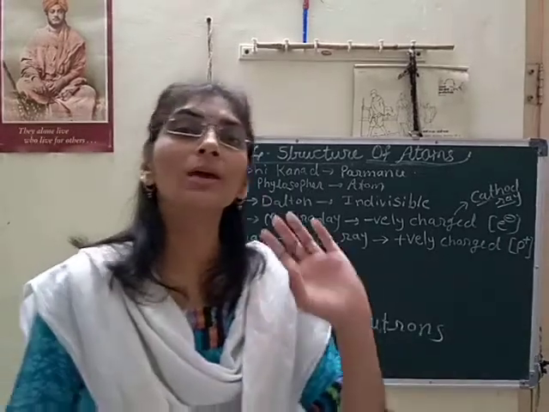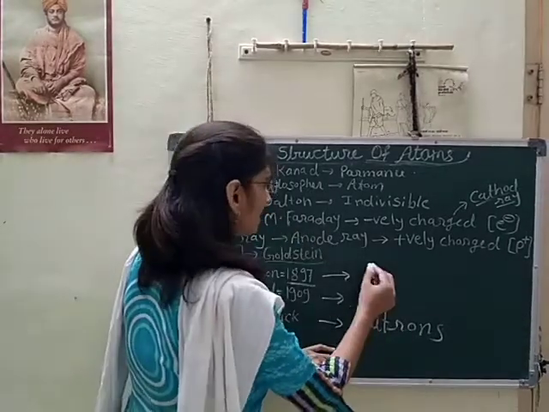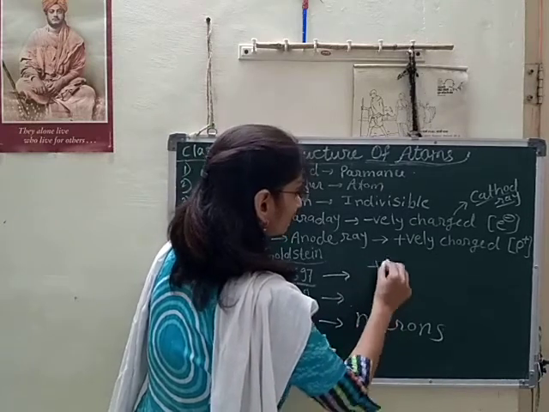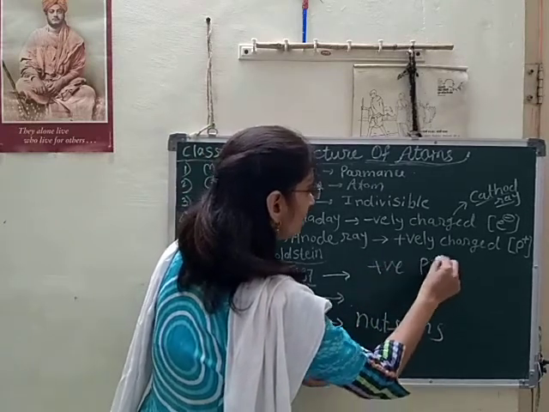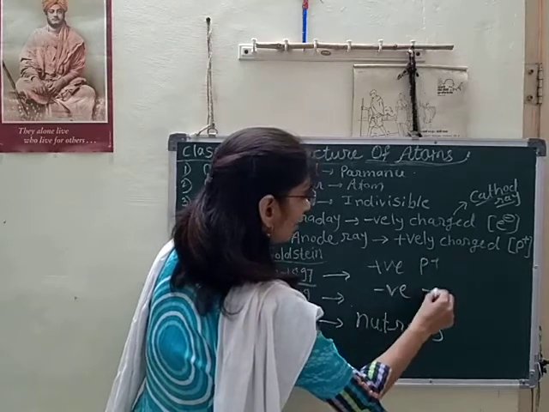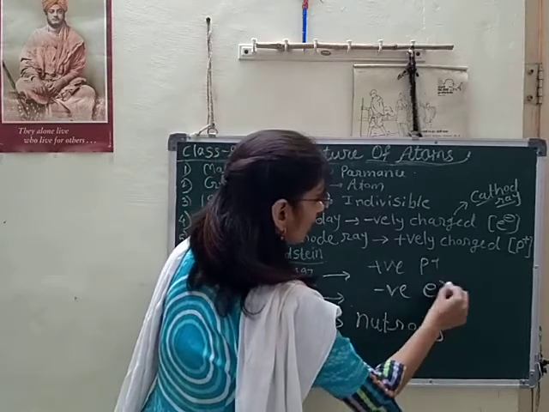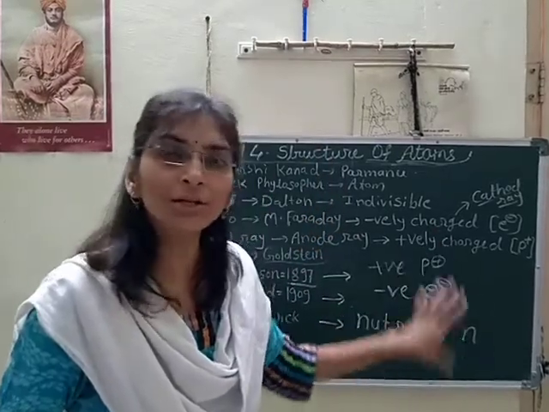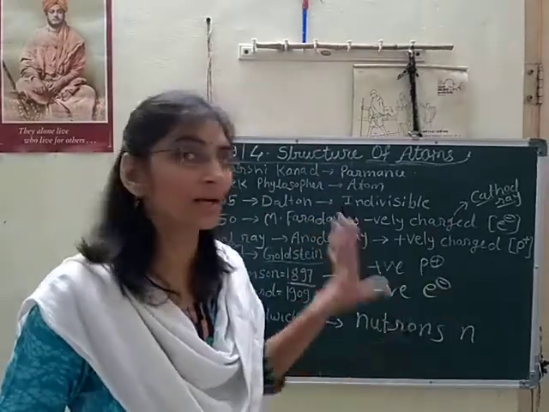Now we got all three particles: positively charged protons, negatively charged electrons, and neutral neutrons. All three particles were discovered.